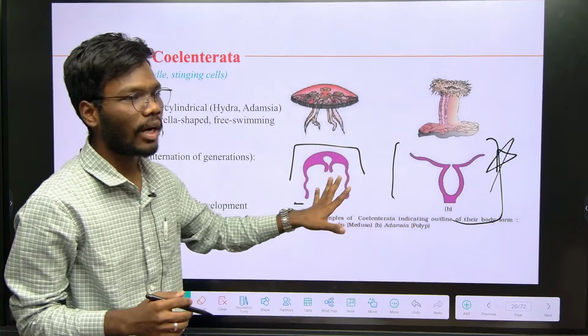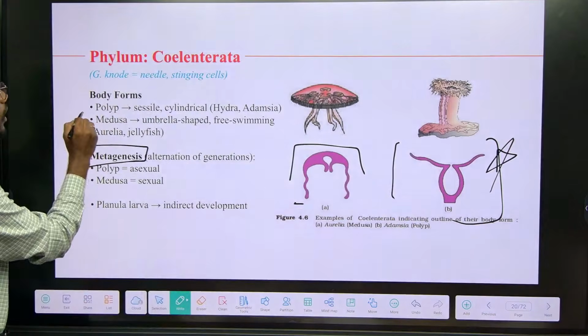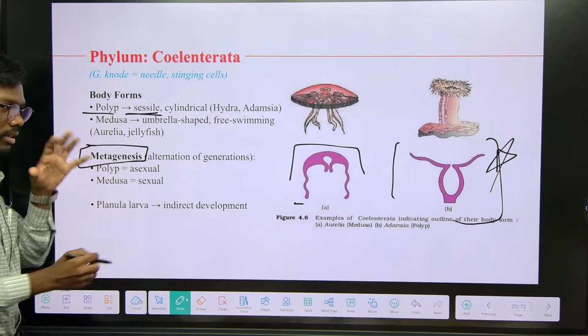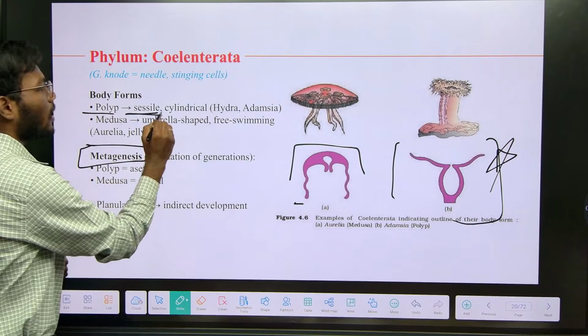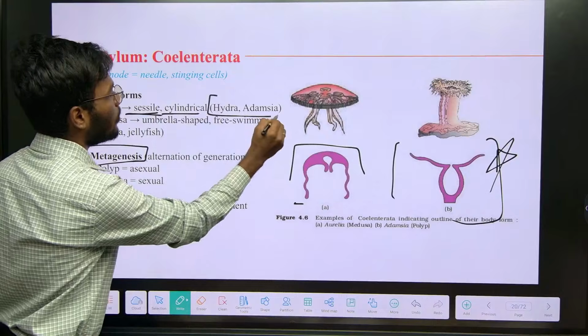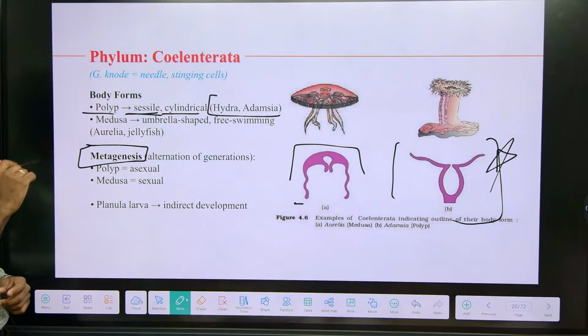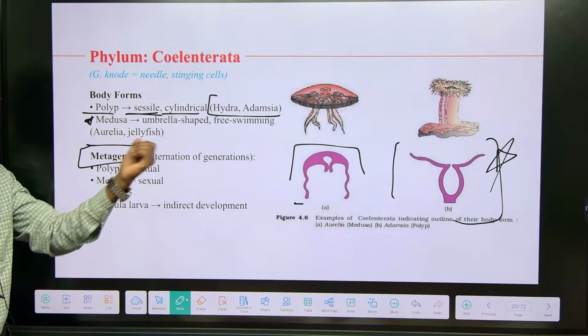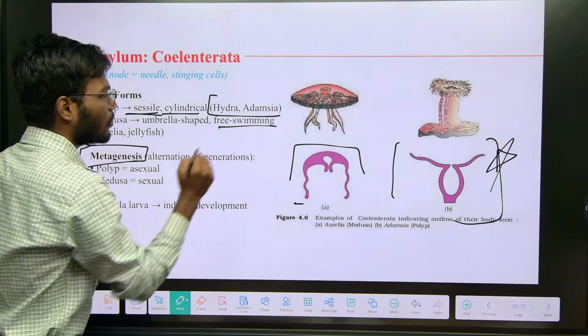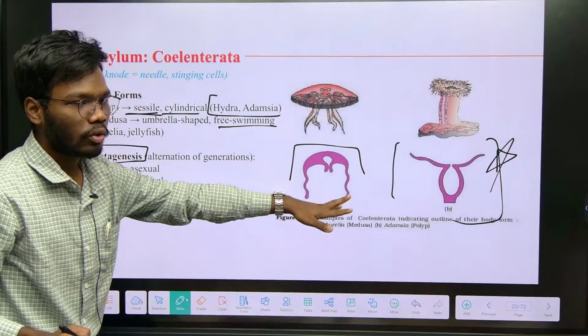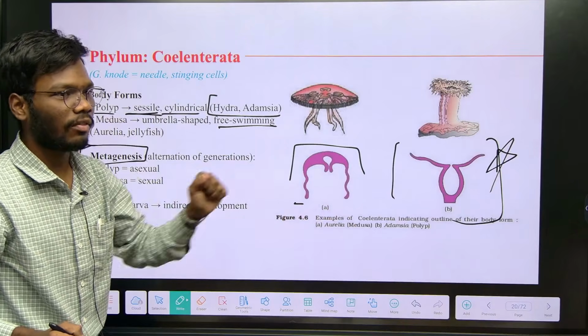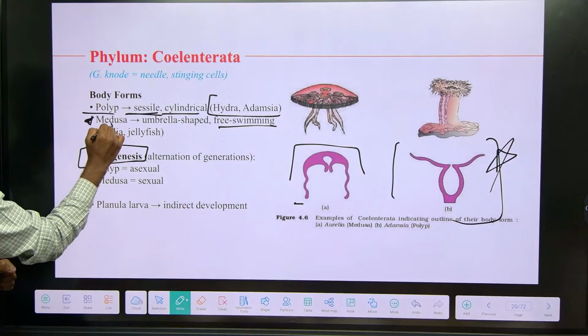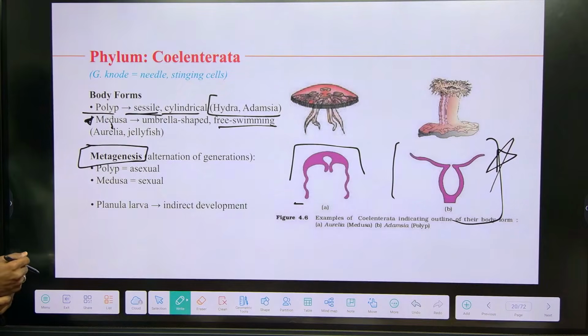So there are two kinds of animals, you see. Polyps are sessile. Sessile means stagnant at one place, and they are cylindrical. Examples of polyps are Hydra and Adamsia. That's also important. And coming to the medusae, medusa are umbrella-like in shape, they are free swimming. You can see they are not attached to any substratum, they are freely moving. So the examples of medusa are Aurelia and jellyfishes.